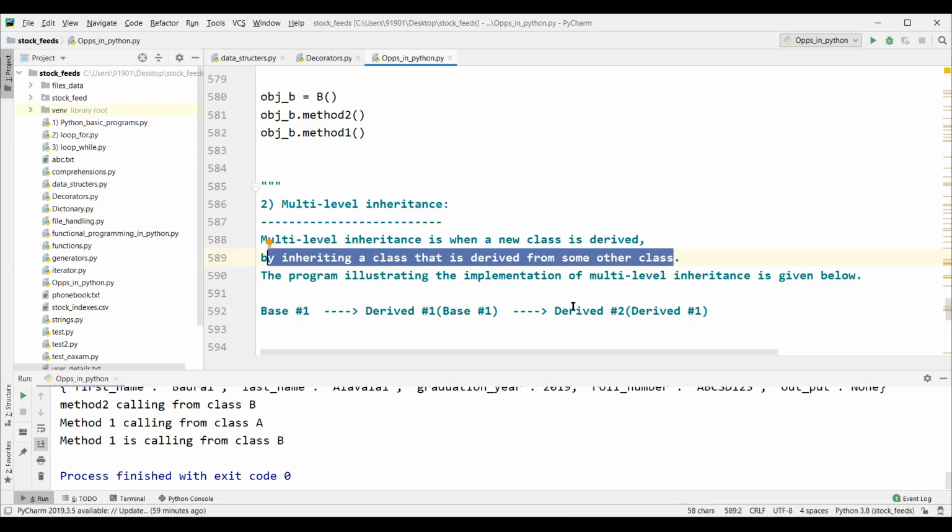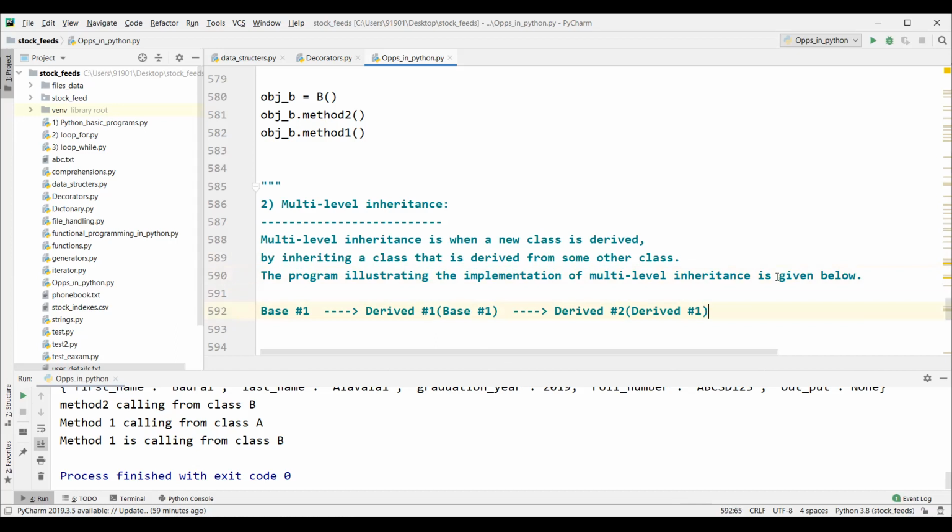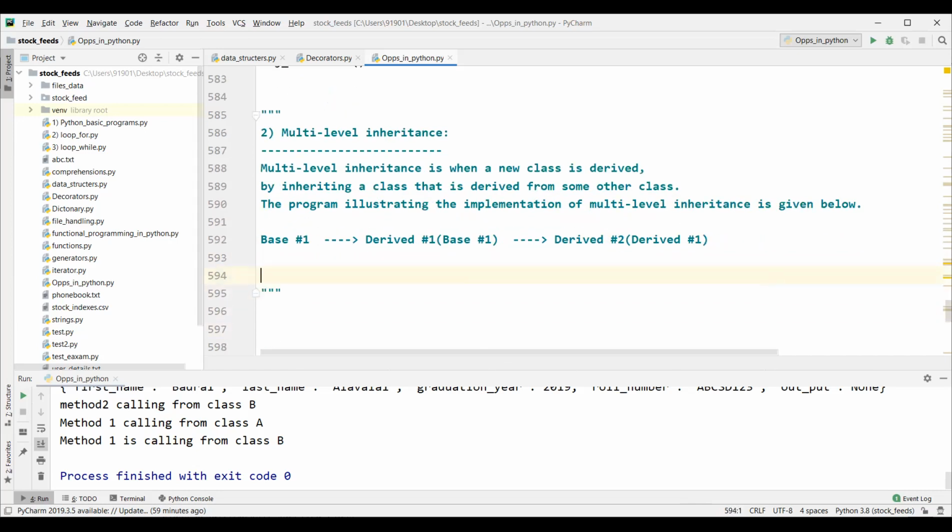The program for understanding the implementation of multi-level inheritance is given below. So let's do one thing. Let's define a class base. Class base. Base is not inheriting from anywhere, guys.